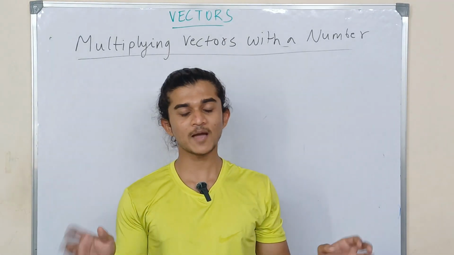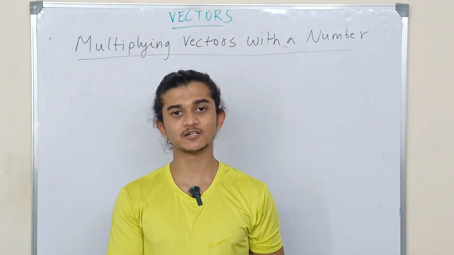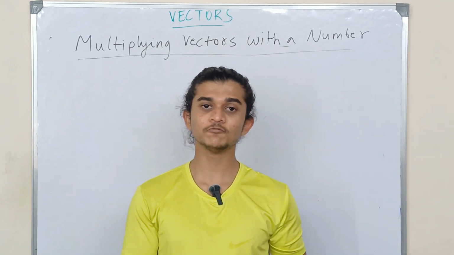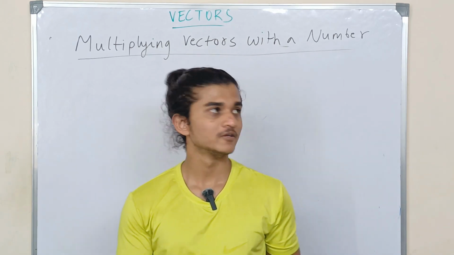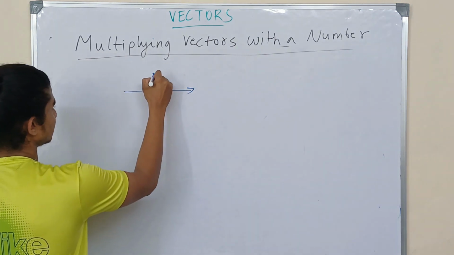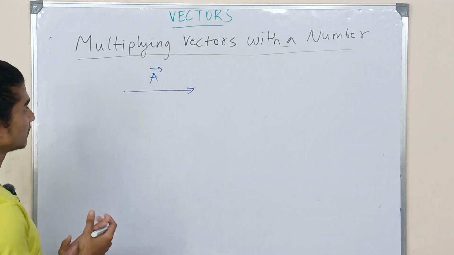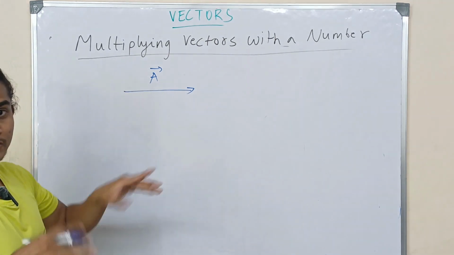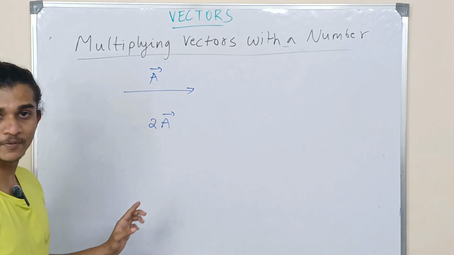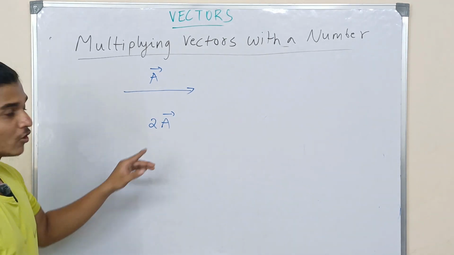Okay, now let us see what happens if you multiply a vector with a particular number. That number could either be positive or negative, or it could be 0. Suppose I take this as my example. So this is my vector A. Suppose I multiply this vector with 2. Suppose I write 2 into vector A. What happened? The vector length got doubled.